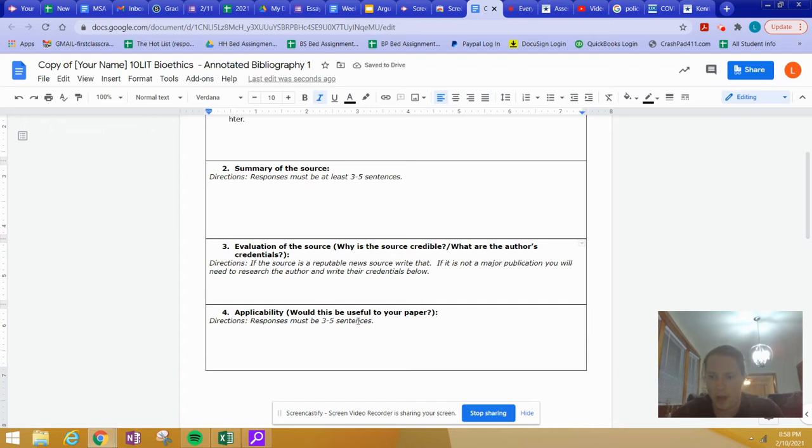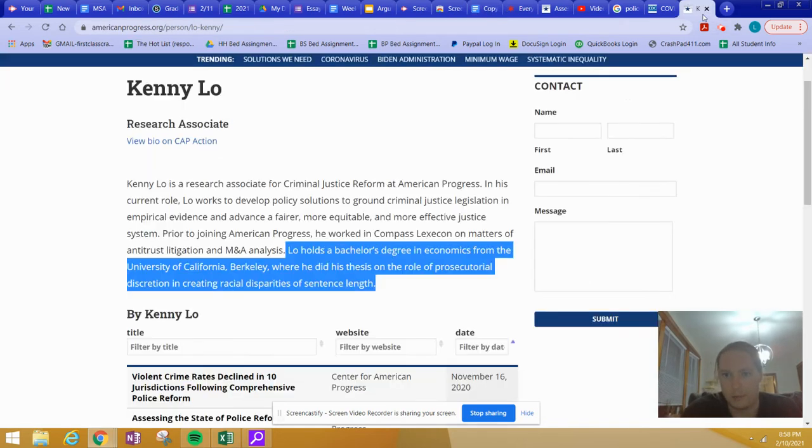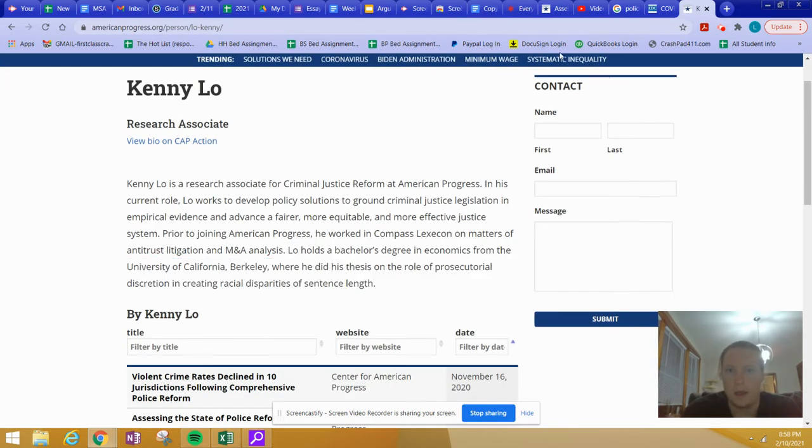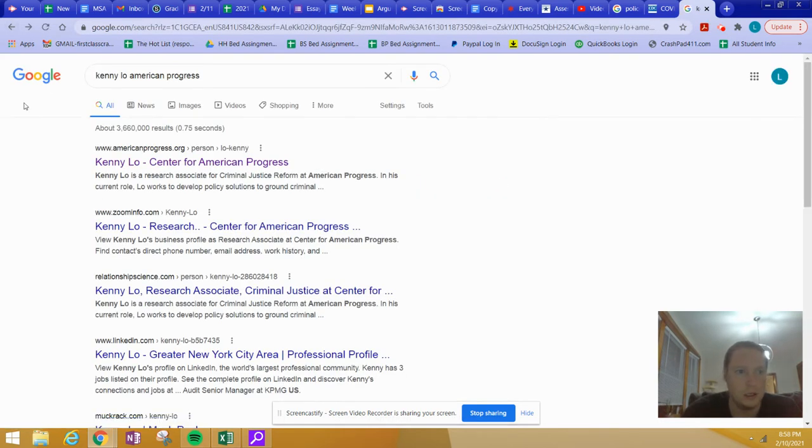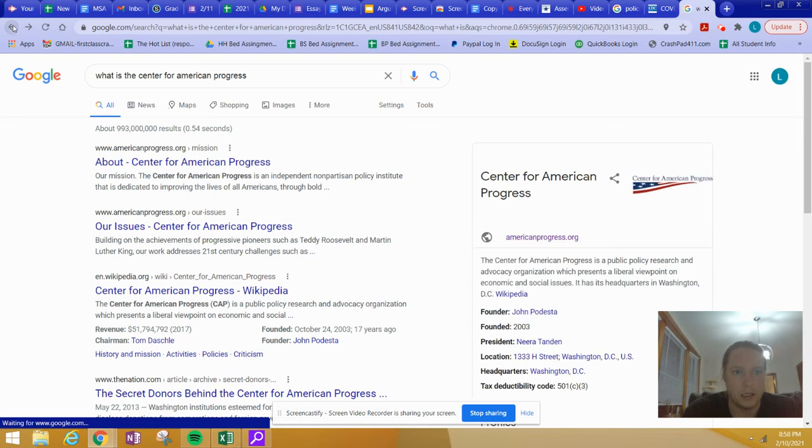And then what happens if it is not .edu, it's not .gov, and you don't recognize it as a reputable news source? In that case, you need to do a little more research on the organization and the person that's writing for them, okay? So here's an example. I found this article. Actually, I need to go back. This is me researching the guy.